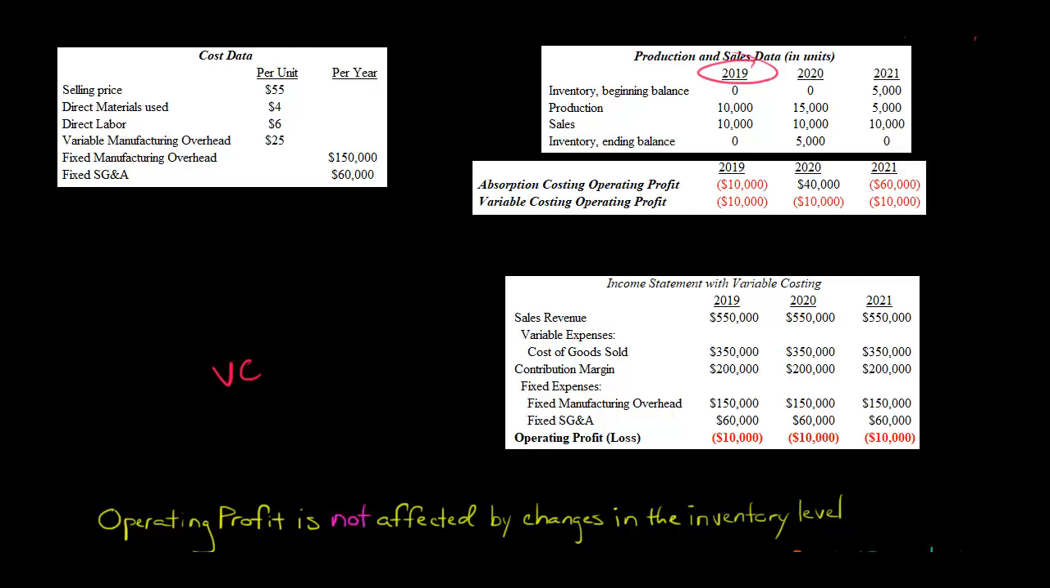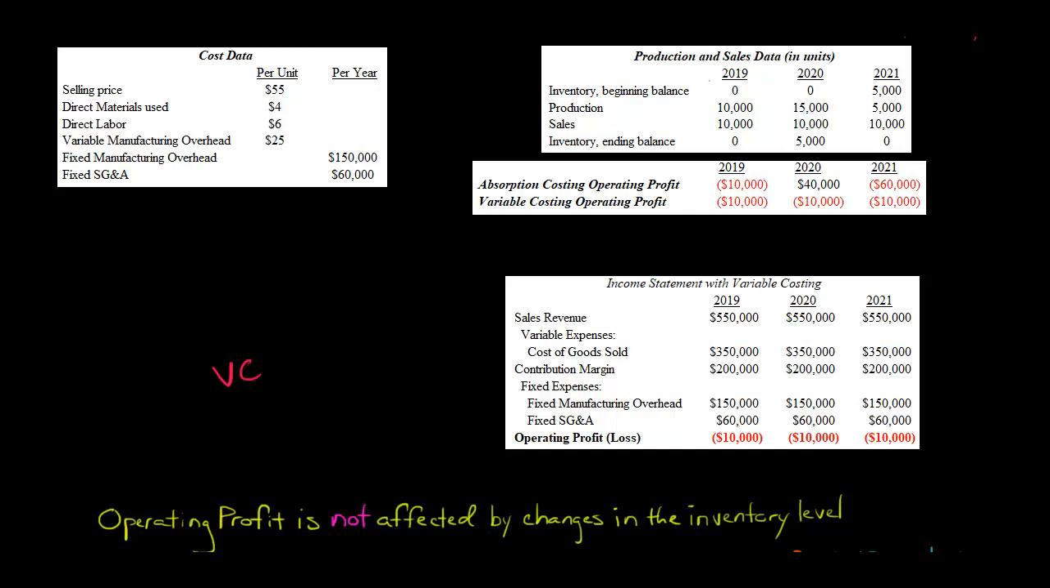We've got 3 years here, 2019, 2020, and 2021. And when a company produces more units than what it sells, if, for example, here in 2020, they produced 15,000 but only sold 10,000, in that case, there's going to be this fluctuation with absorption costing. You're going to be deferring some of the fixed manufacturing overhead to future periods. And it's going to be kind of weird because look at this.